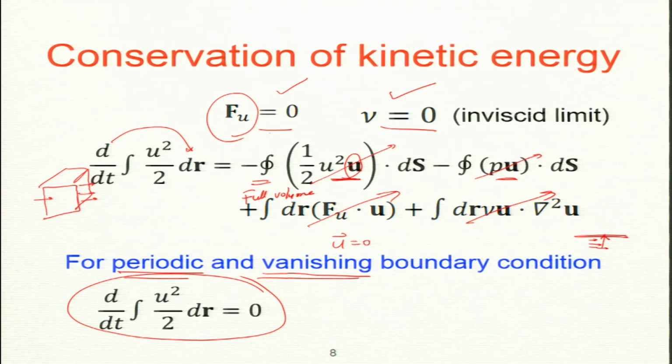U squared by 2 integrated over the whole volume is a constant. So that means kinetic energy in a box is conserved, it does not change with time. It will remain the same. So this is conservation of kinetic energy for fluid flows which are inviscid, that means viscosity is 0 and there is no external force, and of course, it is vanishing and or periodic boundary condition.